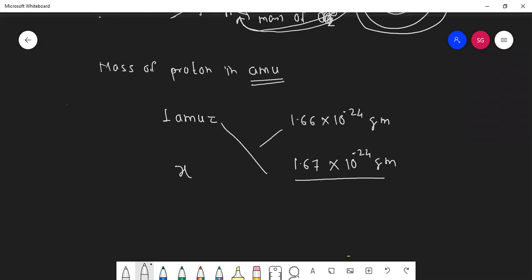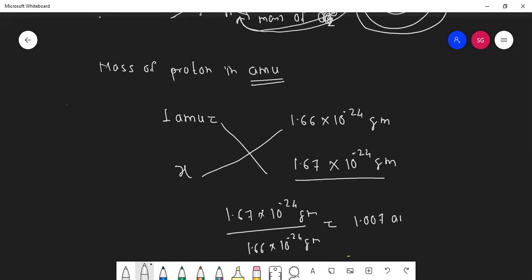So we cross multiply it. So it will be 1.67 into 10 raised to minus 24 gram divided by 1.66 into 10 raised to minus 24 gram. So this comes out to be 1.007 AMU.